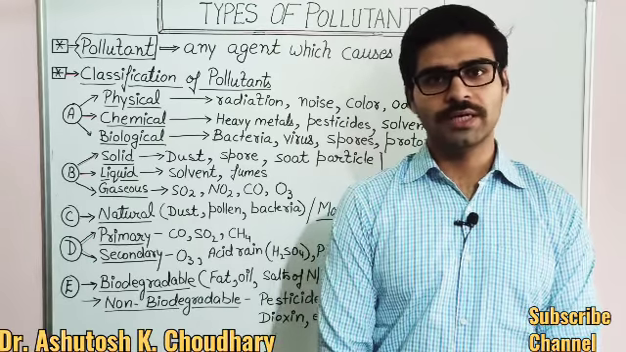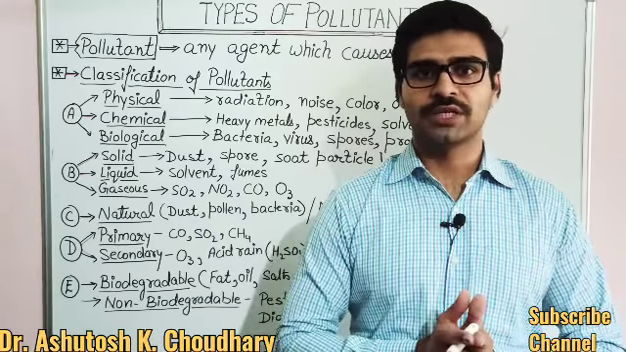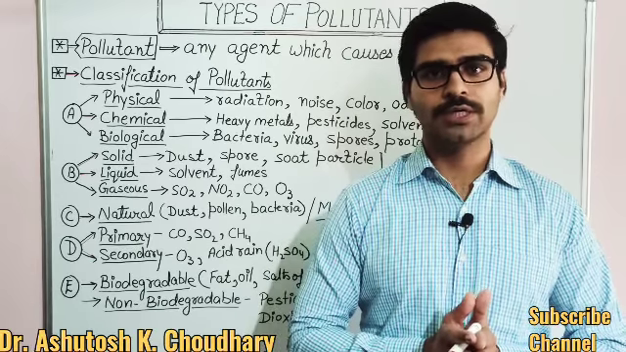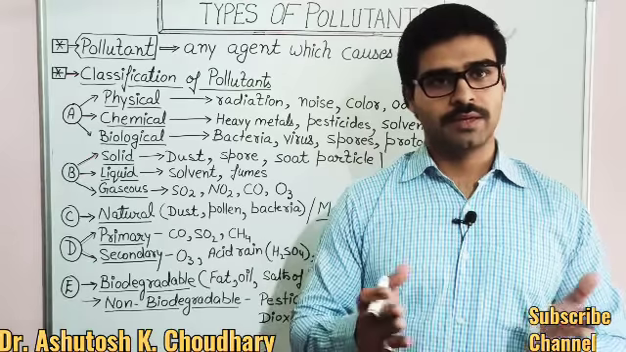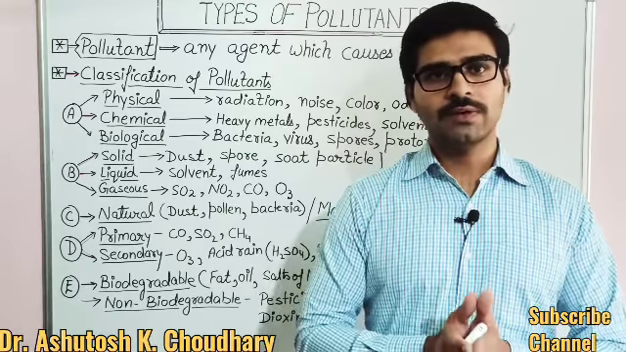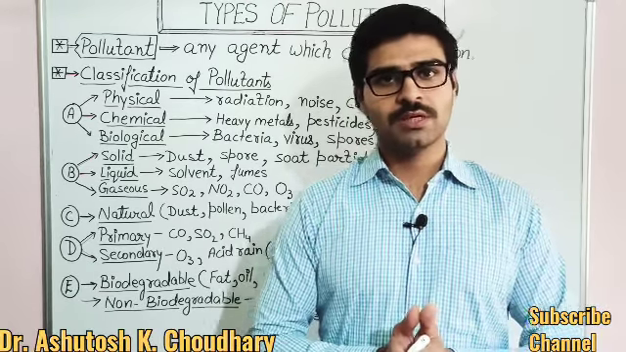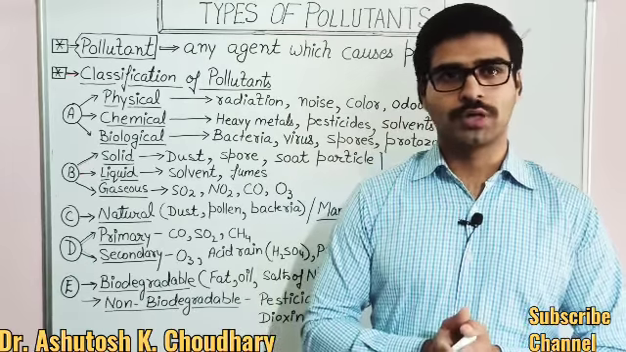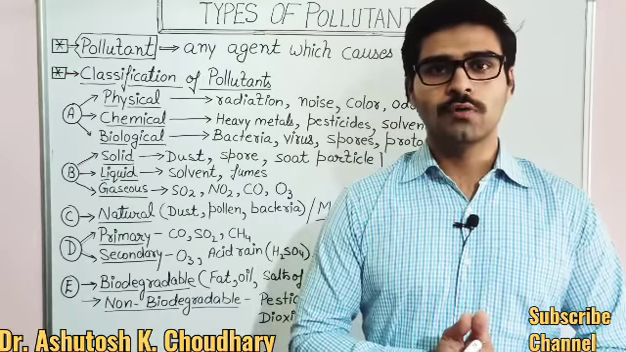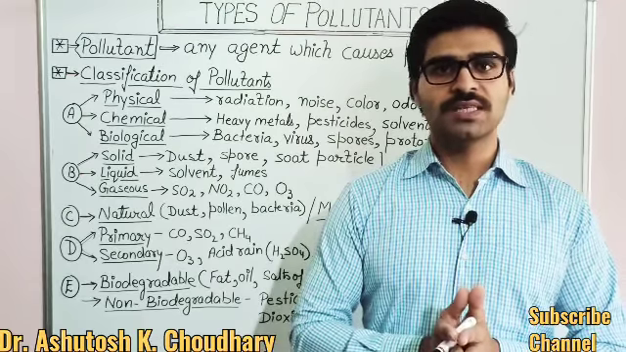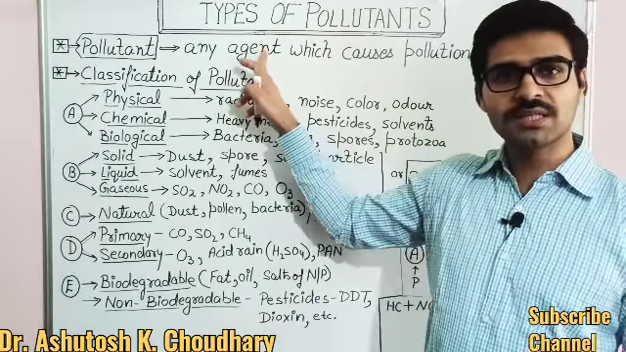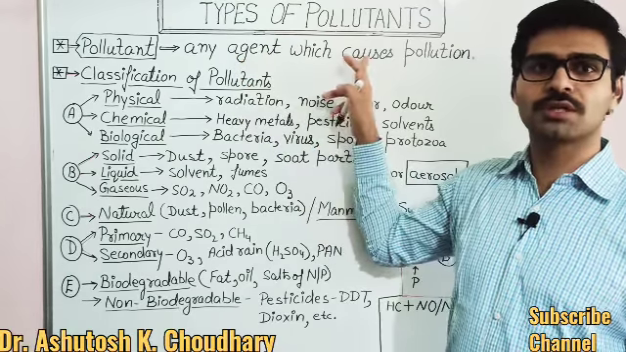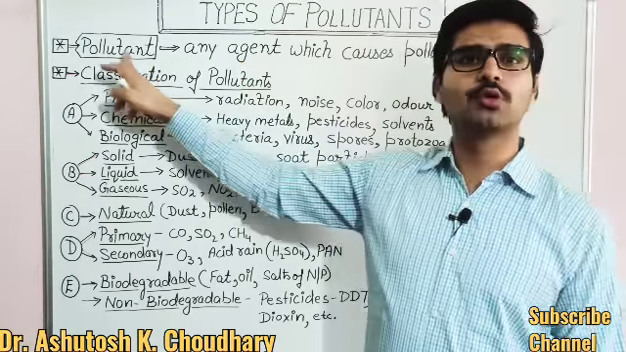So as we know, there are different types of pollutants: physical pollutants, chemical pollutants, biological, biodegradable, non-biodegradable, man-made, natural. One by one I will explain with examples and a classification of pollutants. First of all you should know what a pollutant is. Simply, any agent, any substance which causes pollution is a pollutant.